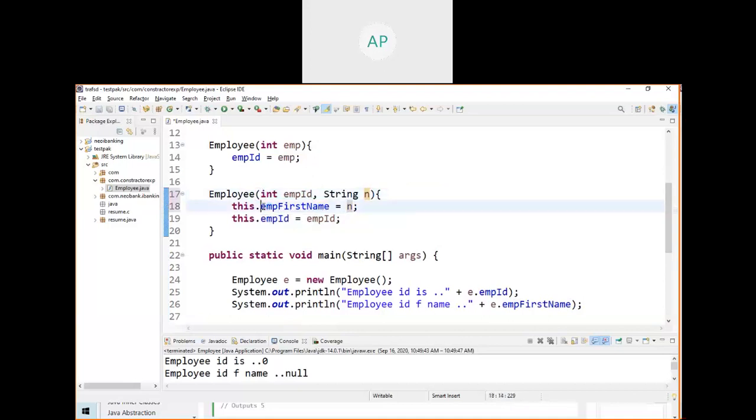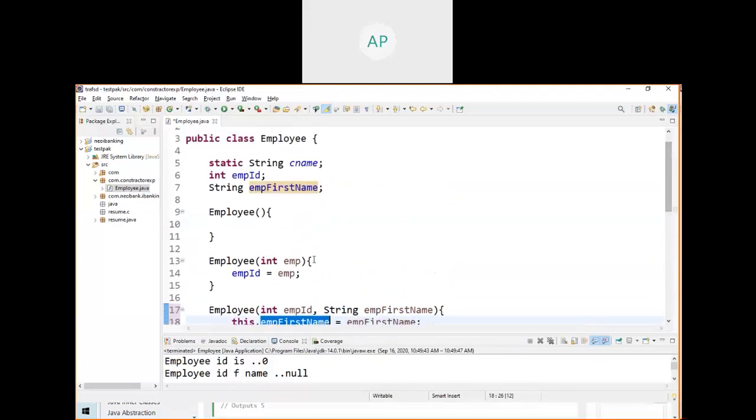So now if you are going to make it n, and n, you need not use this, but it is not meaningful. This name is not meaningful. I want a meaningful name. That's why I make the same name, same name, same name, and put this value to the instance variable.